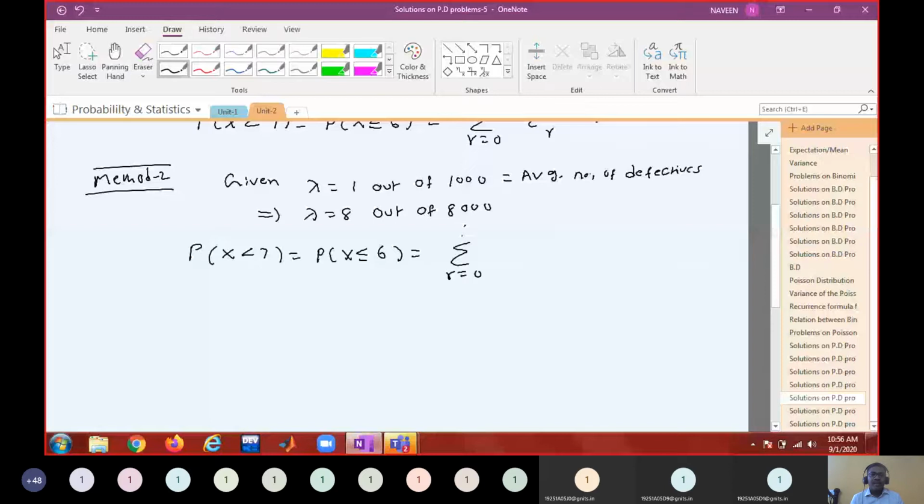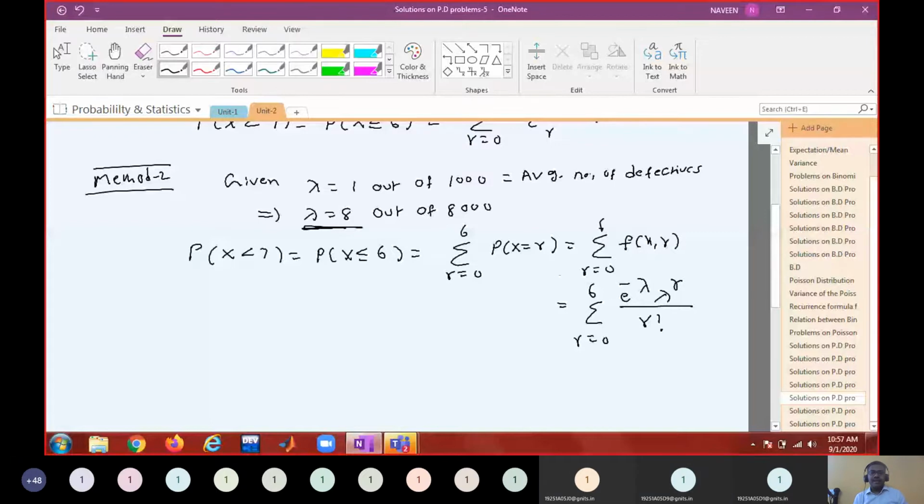This is summation r equal to 0 to 6 f of x comma r. This is summation r equal to 0 to 6 e power minus lambda, lambda power r by r factorial. What is lambda here? 8. That's it. Okay. Here also you have to find out 6 probabilities. Okay, you have to find out 7 probabilities.